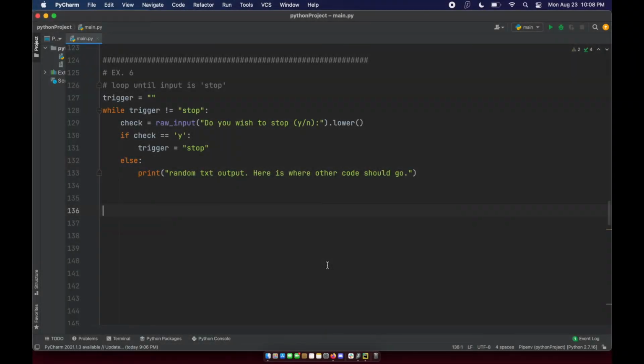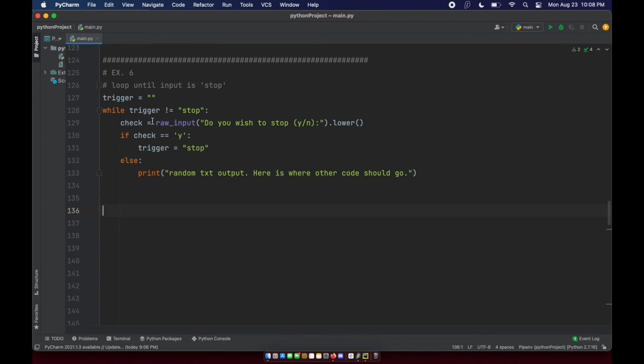This setup is a little bit similar to what we just saw, but I actually use this structure when I'm making a menu. Sometimes in a program, if I'm trying to make a calculator application and my program has 5 different things, I can do addition, subtraction, multiplication, division, rounding. I want a menu to pop up with all those options, and I want the user to choose one of the options, and then when they're done with that and the operation takes place, I want the menu to pop up again if the user wants it to happen.